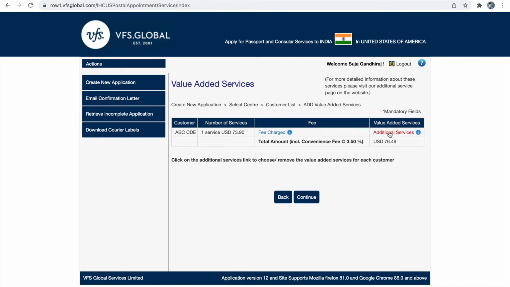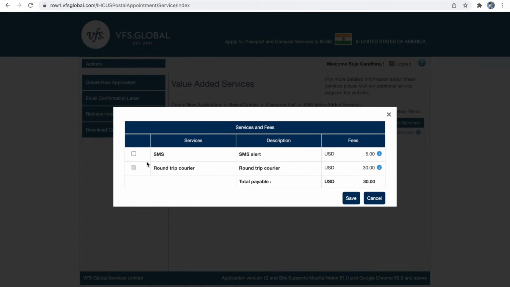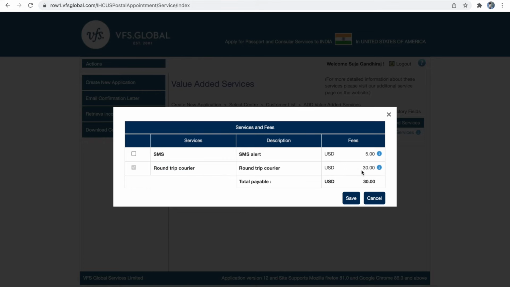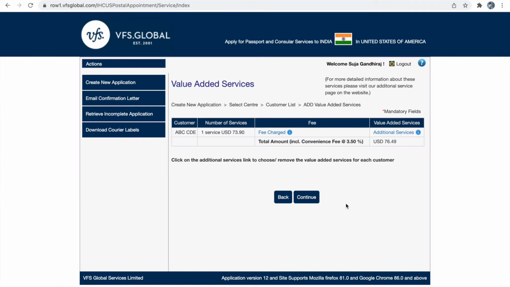So when you click additional service, you can see SMS service and round trip courier service. So the round trip courier service is charged $30, which is to send your application form and receive your new OCA card. So if you want to choose SMS alert, you can click this. It is additional $5 to choose SMS alert. If you don't want this service, you can uncheck this box and then save this. So once you are good with this, you can click continue button.